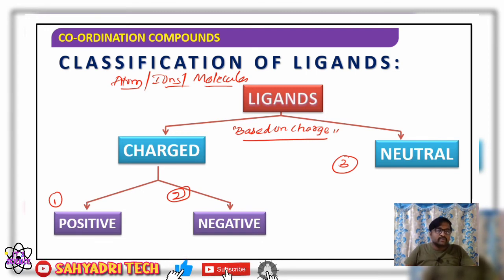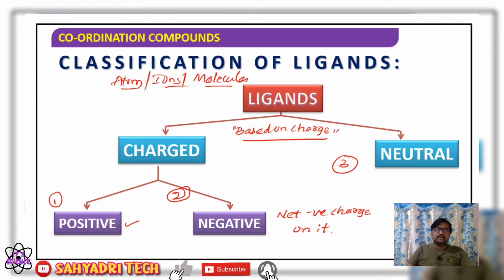Positive ligand means a ligand that carries net positive charge on it. The ligands carrying net positive charge are called positive ligands. Negative ligand means the ligands that carry net negative charge on it. The ligands which carry net negative charge on it are called negative ligands. Neutral ligand means the neutral species are considered as neutral ligands. They do not carry any charge.